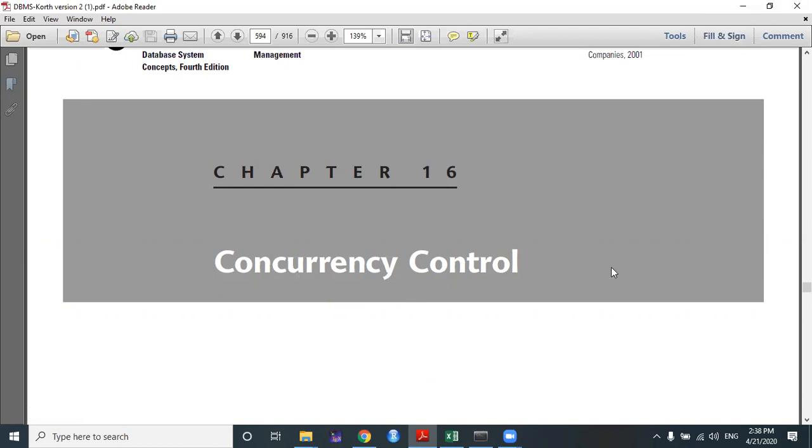you this concurrency control management chapter generally deals with a property which is called the isolation property. So in the last class I discussed the ACID property: A for atomicity, C for consistency, I for isolation, and D for durability. In brief, each and every transaction must ensure this ACID property before executing. So within this ACID property, I, isolation, is one of the very important properties that every transaction must ensure